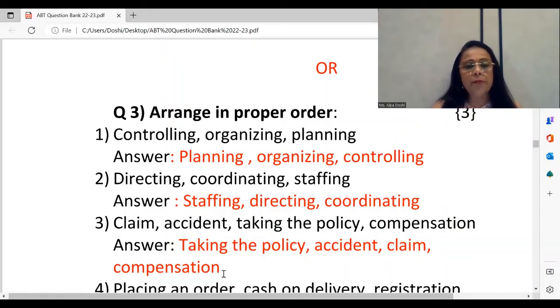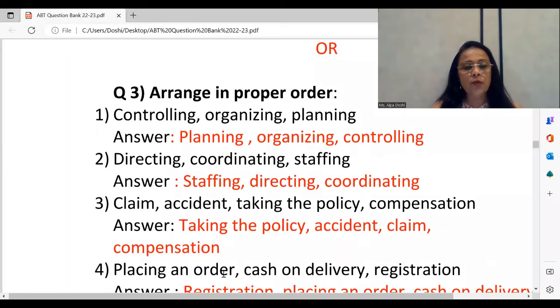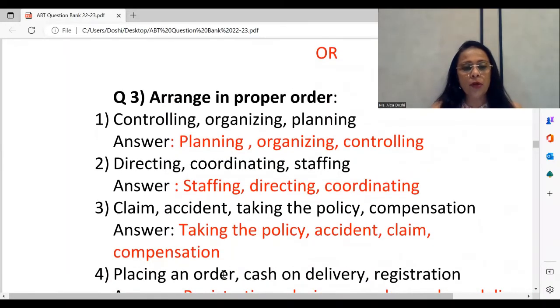Money will be paid by the company for the losses that you've suffered because you had taken insurance for your property or assets or goods. So this is how we have arranged in proper order. Once again, you have a very popular one with the board. You see here, placing an order, cash on delivery, and registration. These are the steps of online transaction.